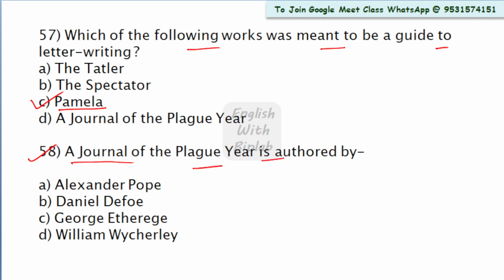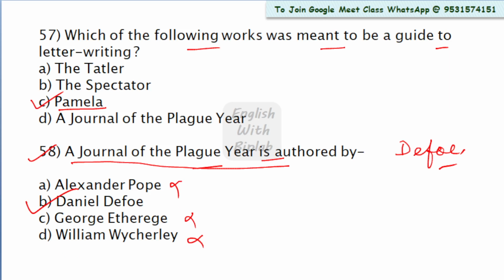A Journal of the Plague Year is authored by Daniel Defoe. So look at the options. Pope, not the right answer. Others, not the right answer. Here option B is the right answer.